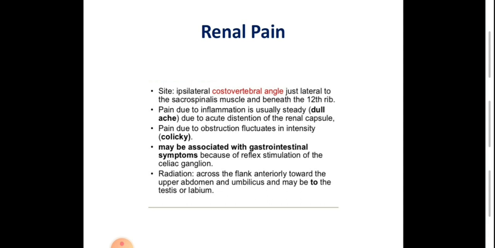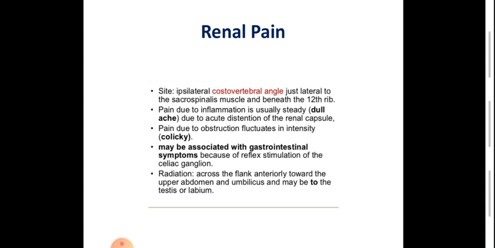So it is called renal colic. It may be associated with characteristic symptoms. Renal pain may be associated with other symptoms like GIT symptoms, most likely upper GIT symptoms such as nausea or vomiting, usually due to reflex stimulation of the celiac plexus, which shares nerve supply between the kidney and the upper GIT, the stomach and the duodenum.